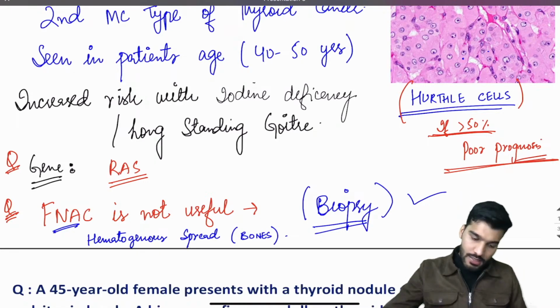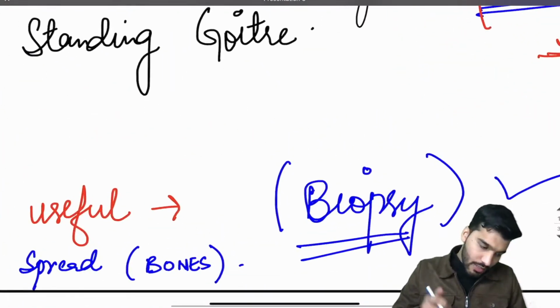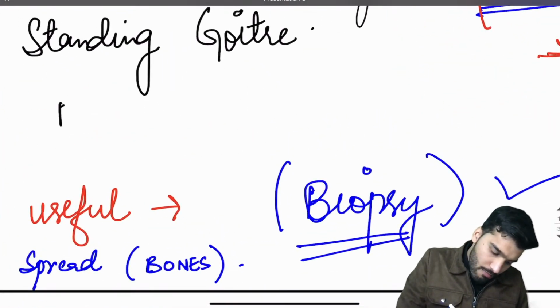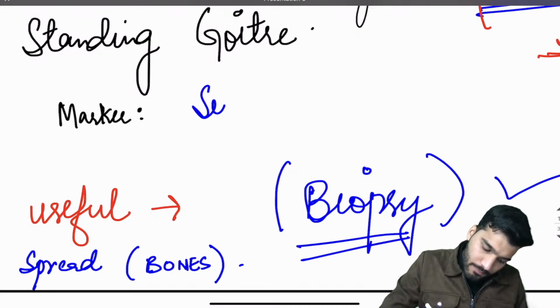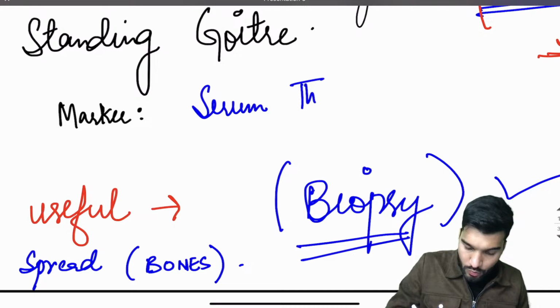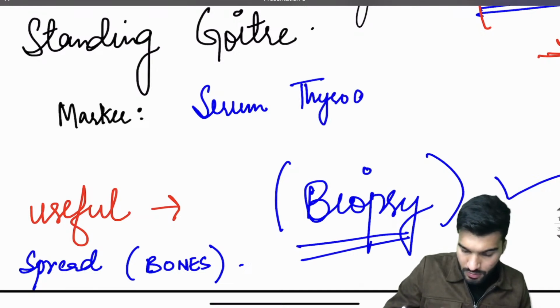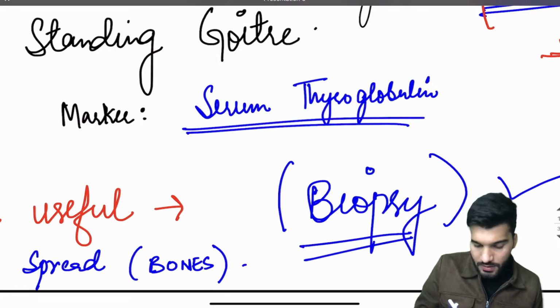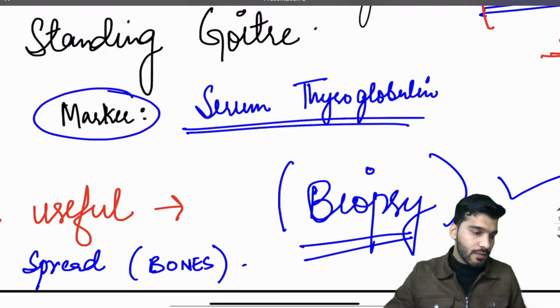The marker for this is serum thyroglobulin.